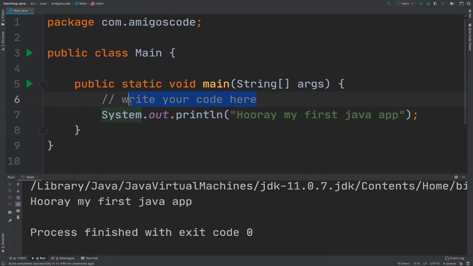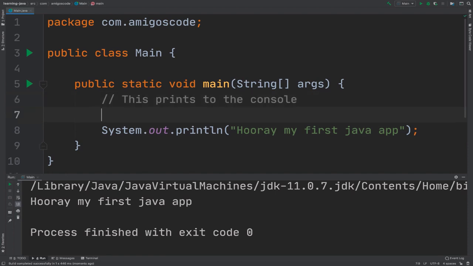Obviously here you would say this prints to the console. So this would be your comment. Now with comments, you can have two types. You can have a single line comment, which is this one right here, or you can have a multi-line comment. The way a multi-line comment works is as follows. Simply type forward slash and then star, and then star again and then forward slash.